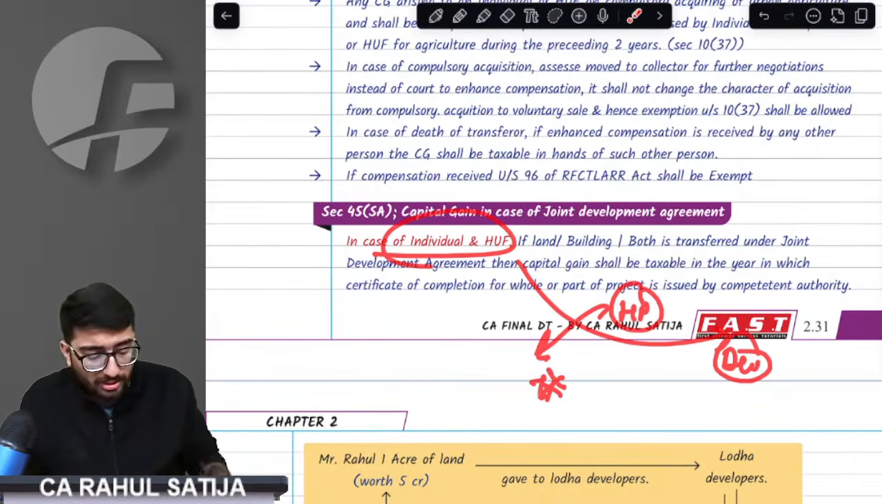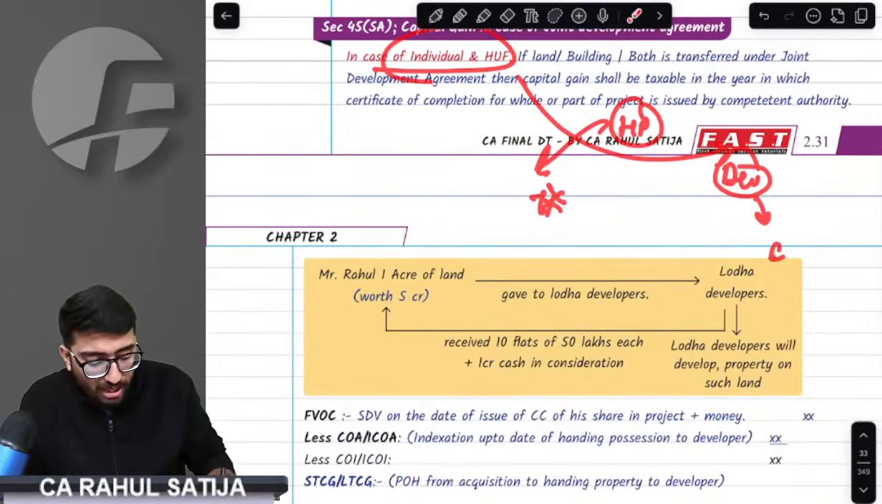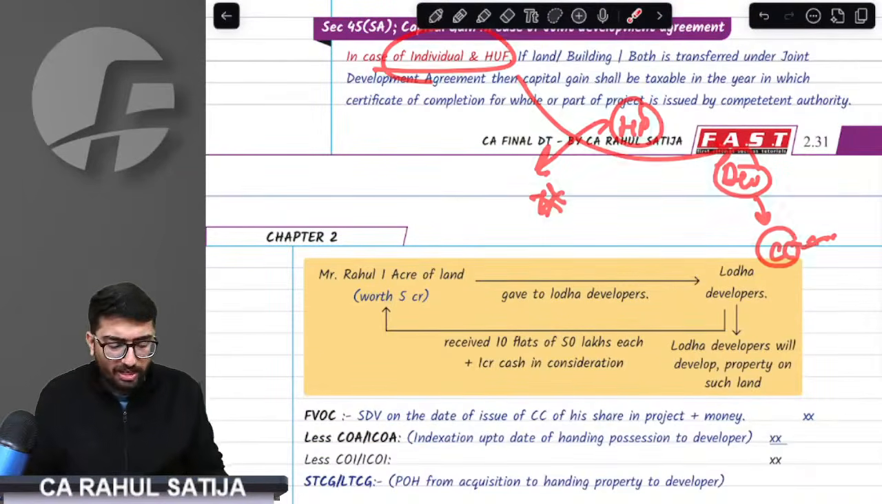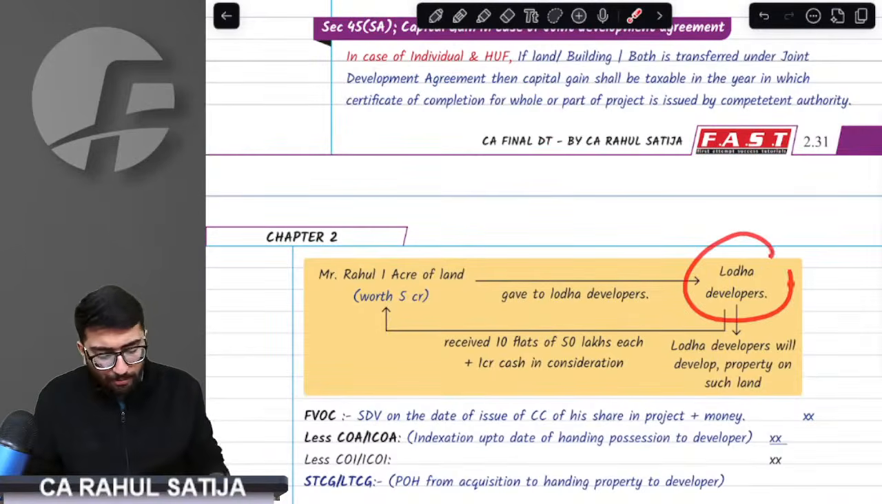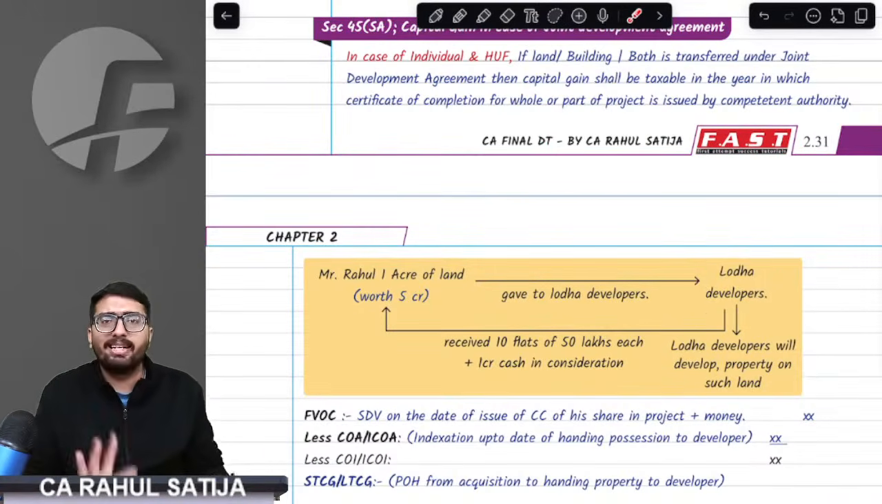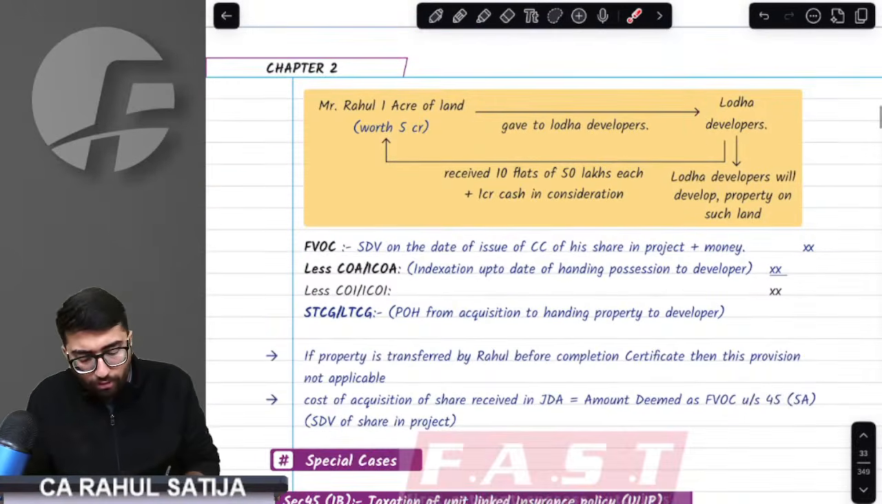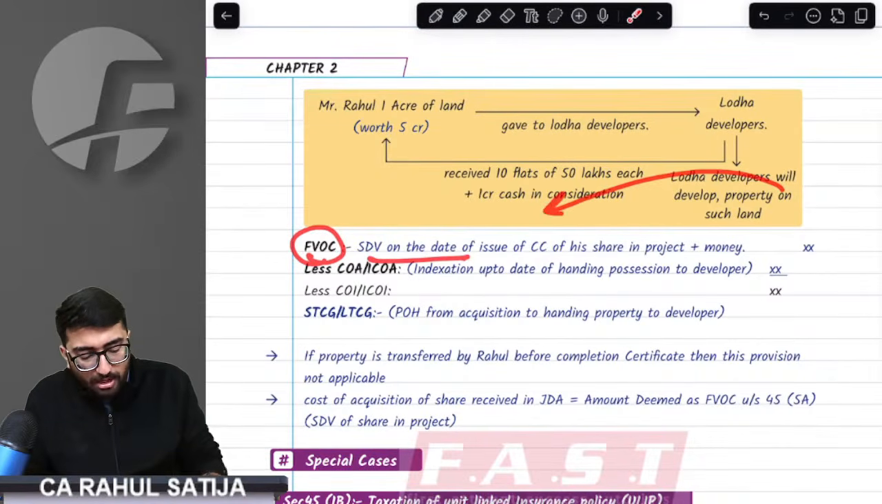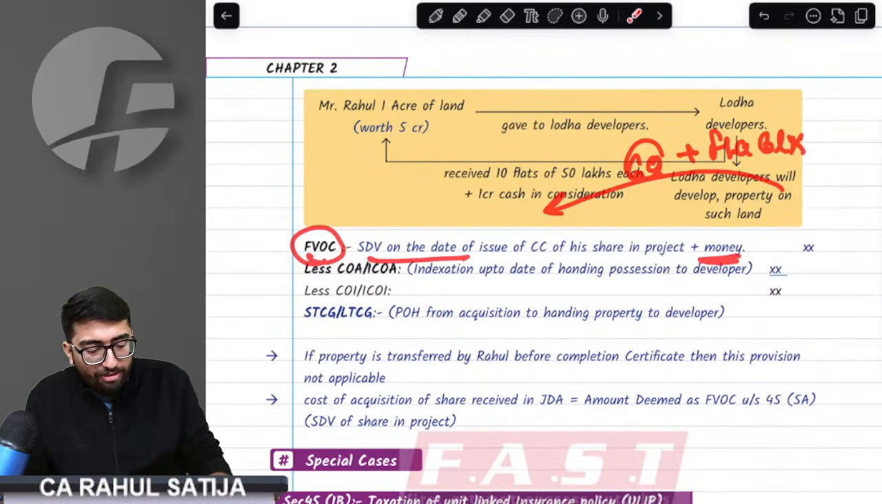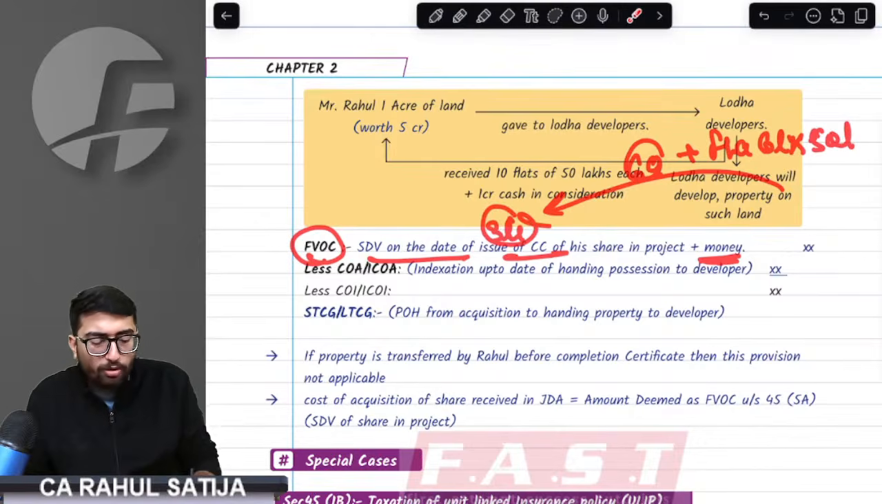In that year, taxes wouldn't be charged, but taxes would be charged in the year in which the completion certificate is received by Lodha developers. How much would be the amount of full value of consideration? See, if I receive 6 crore rupees, then 6 crore is the full value of consideration. Plus, if I receive flats, for example, 6 flats of 50 lakh each, the provision says 3 crore would also be full value of consideration.